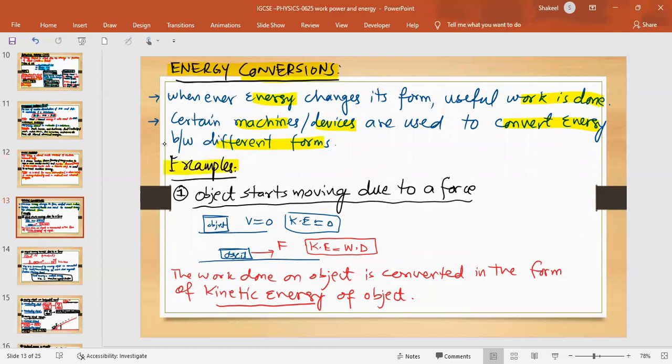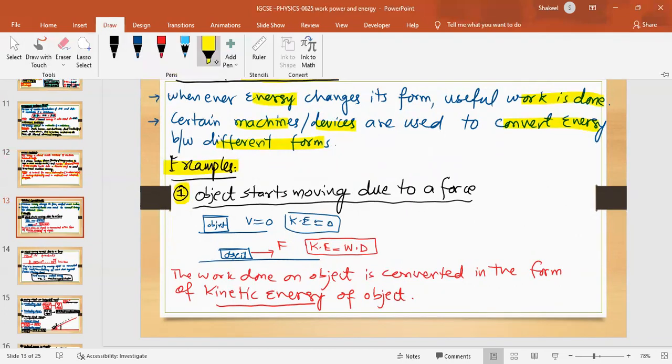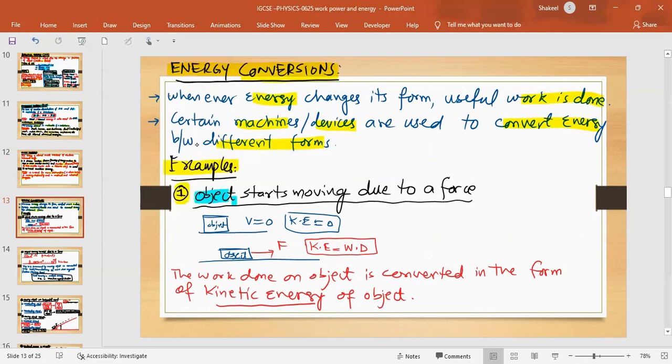If you look at the examples, there are various sets of examples, and these are very important examples from an exam perspective, so you need to listen very carefully to all of these. One: the object starts moving due to a force. Let's say this object was at rest, so its kinetic energy was zero. But then you apply a force and this object starts moving. So it has some kinetic energy, but wait, where is this kinetic energy coming from? It is due to the work done. The work that you do on this object will be converted into the kinetic energy of the object.